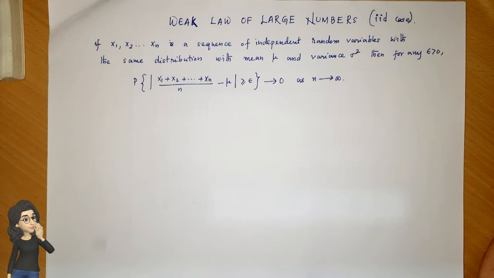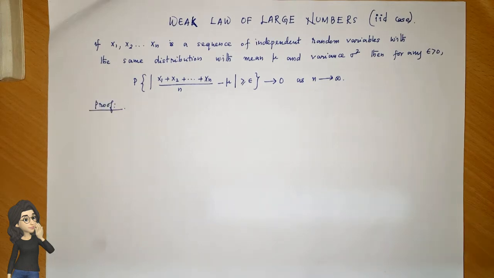So, if x1, x2, etc., xn is a sequence of independent random variables with the same distribution with mean mu and variance sigma square, then for any epsilon greater than 0, the probability of mod of x1 plus x2 plus etc. plus xn divided by n minus mu, greater than or equal to epsilon, tends to 0 as n tends to infinity.